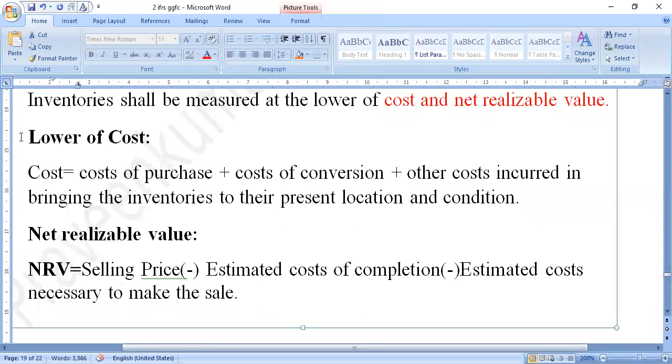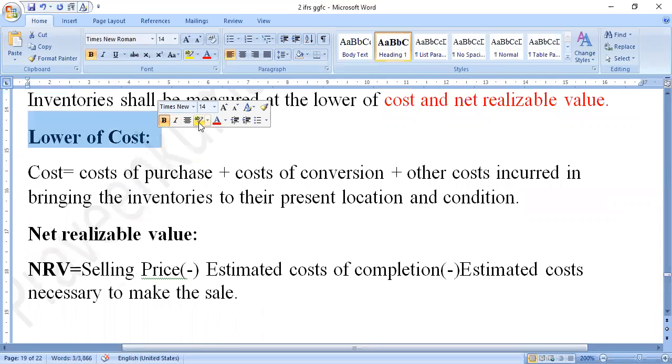Lower of cost, see what it means. Lower of cost is nothing but one formula we are using to find out, or to calculate, the cost here. What is that formula? Cost equals cost of purchase plus cost of conversion plus other costs incurred in bringing the inventories to their present location and condition. It is totally called the cost of the inventories.